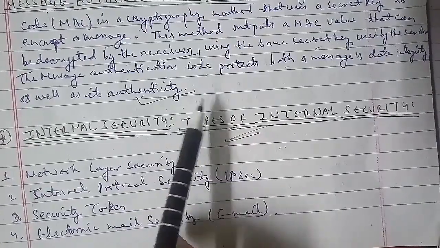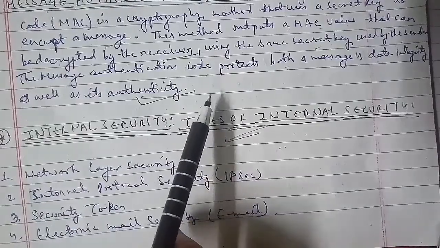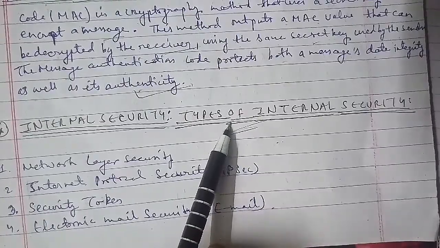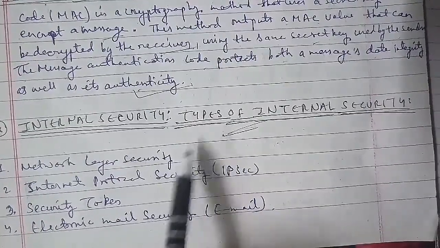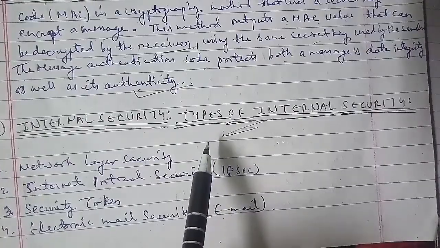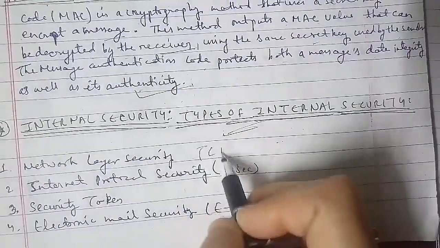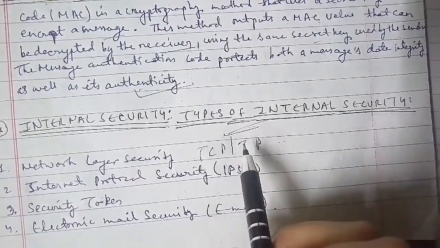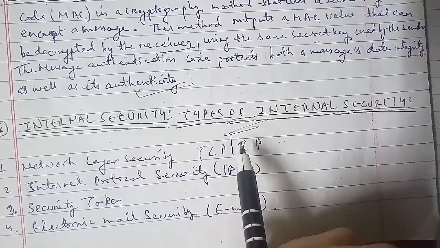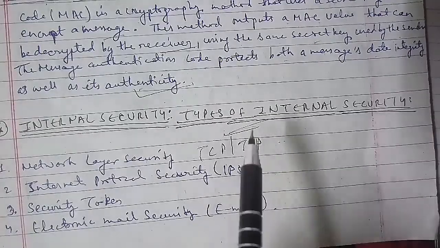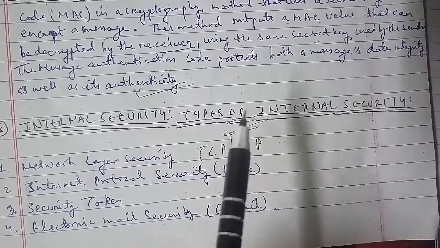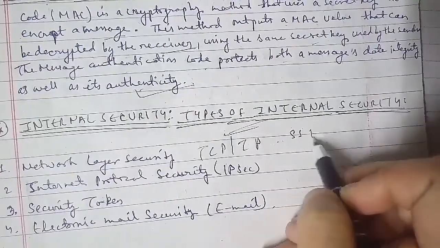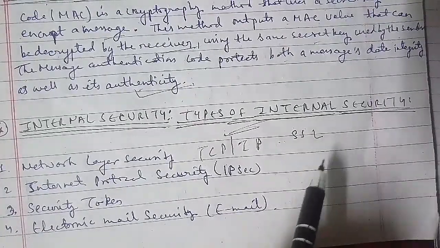In network layer security, TCP and IP, which stand for Transmission Control Protocol and Internet Protocol, can be made secure with the help of cryptographic methods and protocols. These protocols include Secure Socket Layer, SSL, which is succeeded by Transport Layer Security, TLS, for web traffic, Pretty Good Privacy, PGP, for email, and IP security for the network layer as well.